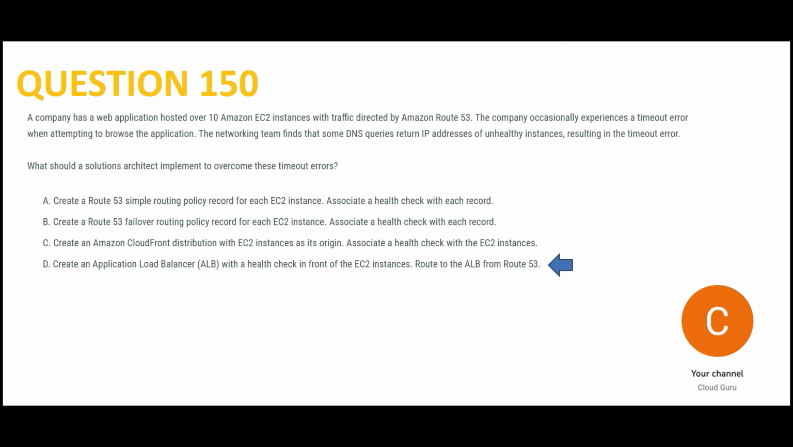So our answer is option D. We will create an application load balancer with health check in front of the EC2 instances. We will route to ALB from Route 53.